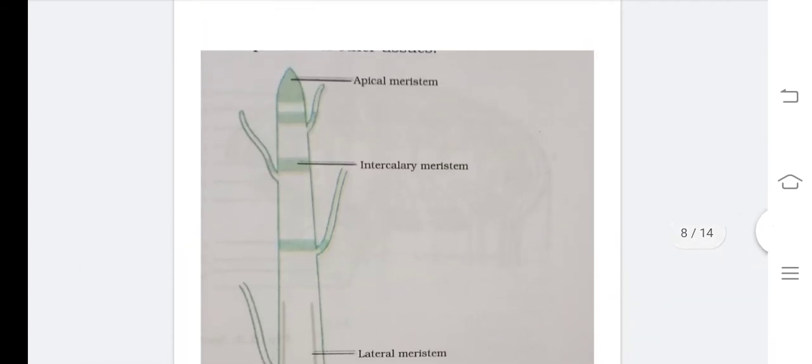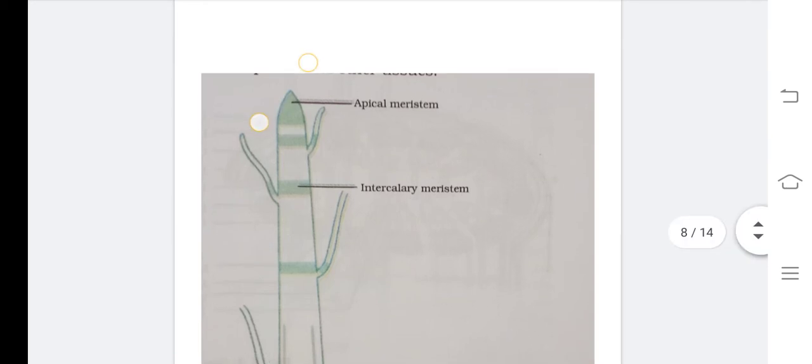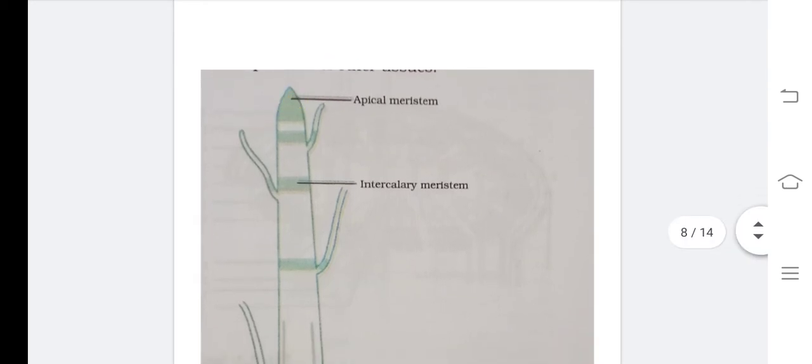Observe this diagram. Meristematic tissue is divided into three types. One is apical meristem. Where do we find apical meristem? In the growing region, at the tip of the root and stem. When you observe a plant that is growing, we can find the dividing tissue, the meristem, at the root tip and shoot tip. We call it apical meristem. Understand? Where do we find it, children? At the tip of the root or shoot.